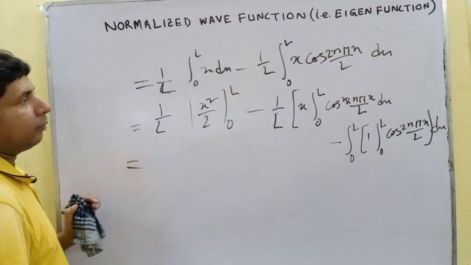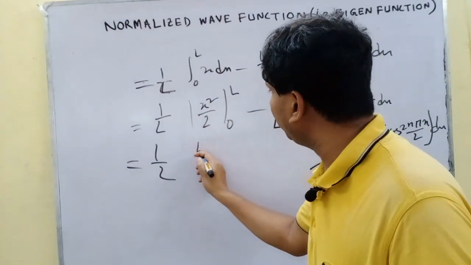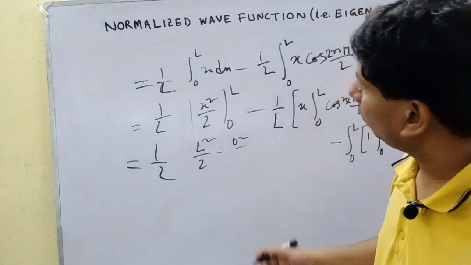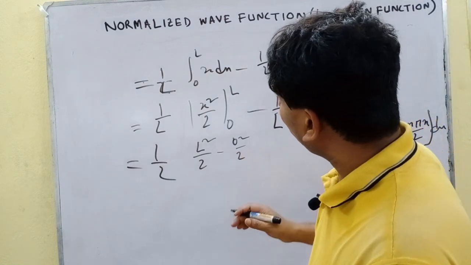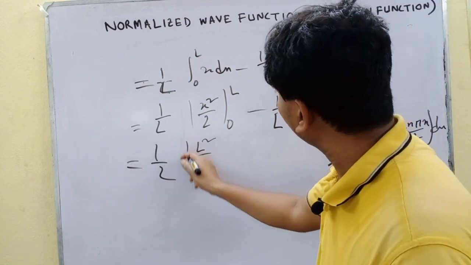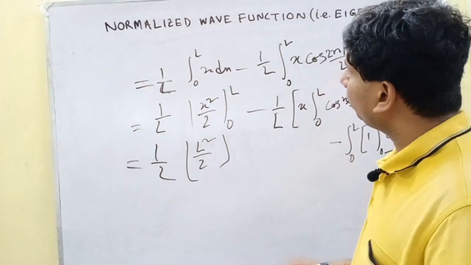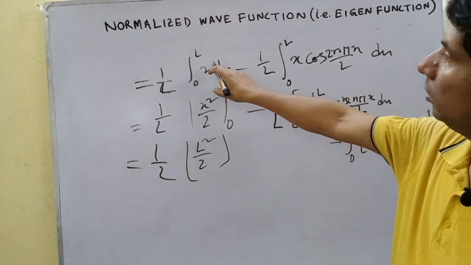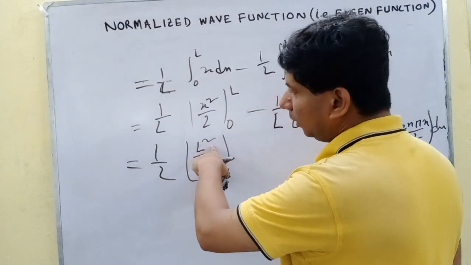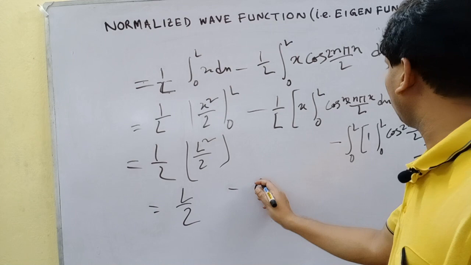Then here we have 1 by L and the limit: L square by 2 minus 0 square by 2. Now one L here and another L there cancel out, so it is equal to L by 2, and this part is minus 0 plus 0.